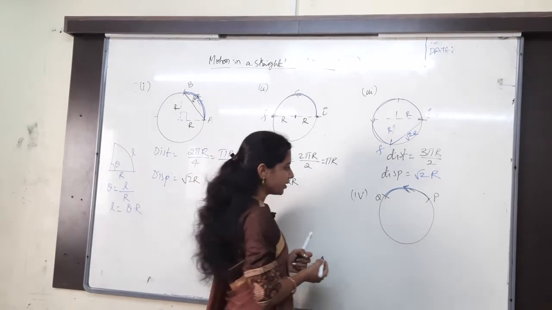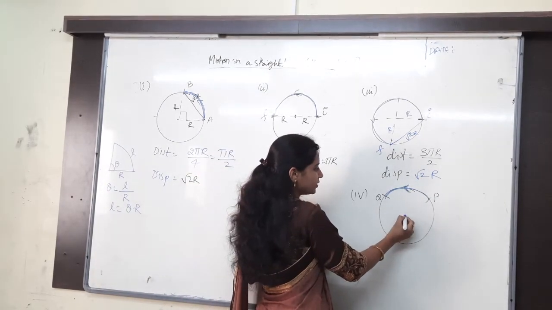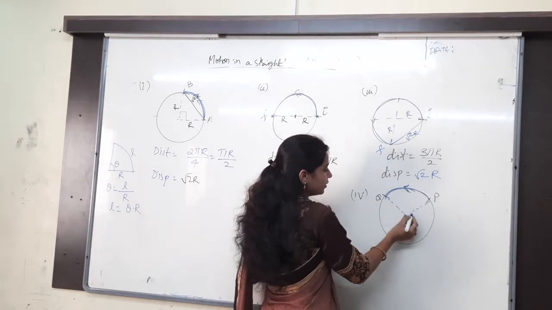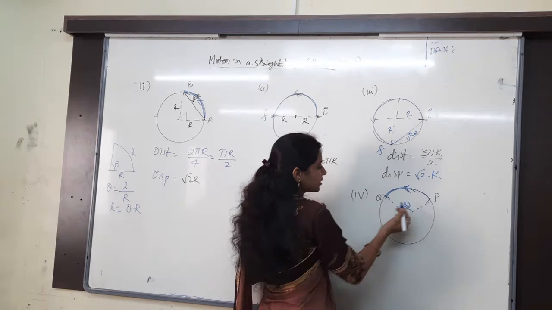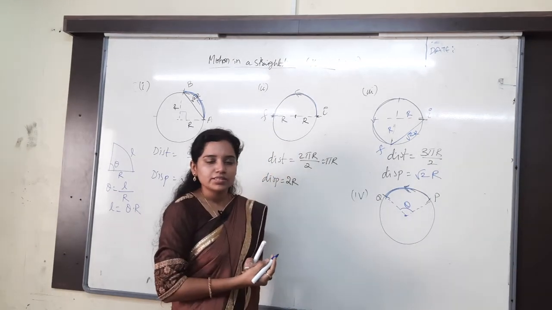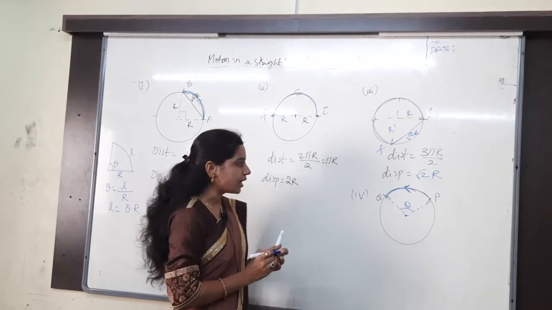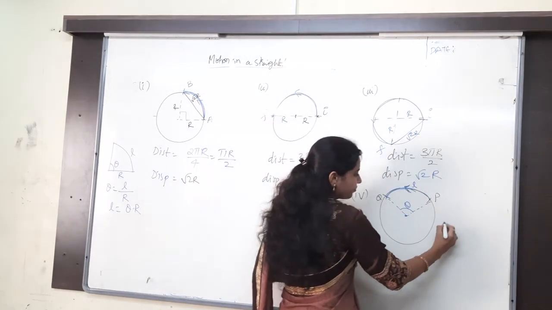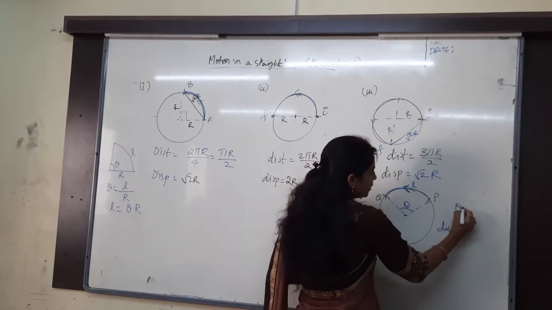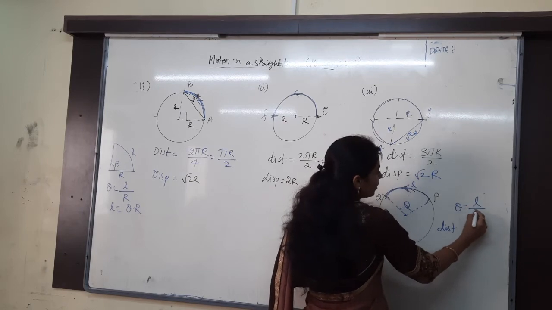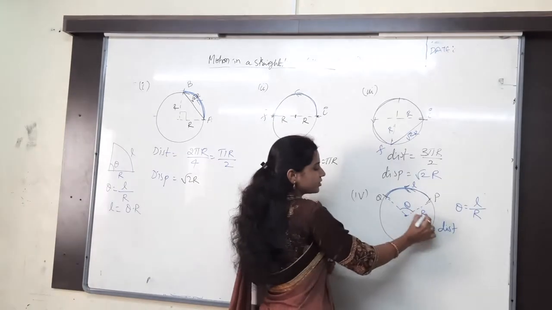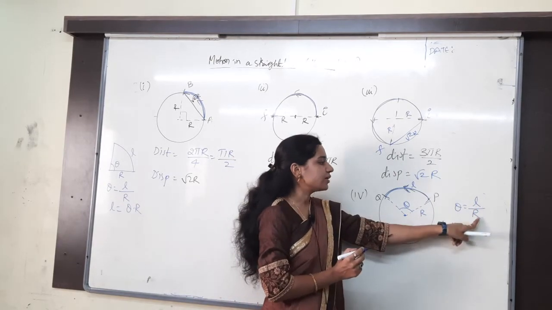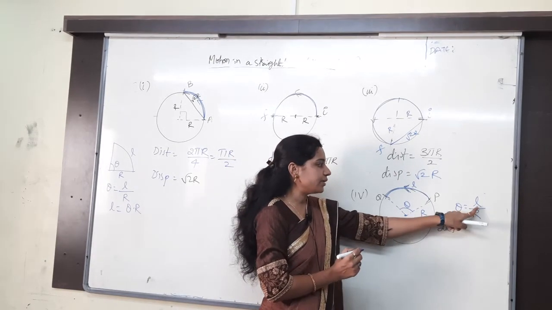Next, come to the final one. Let me take the center here. Listen properly to this one. Here the angle of orientation, let us consider theta. Again, the sector formula. What is the sector formula? Theta is equal to arc length by radius. Of course, radius is r only, there is no change in the radius. Now which one do I need?